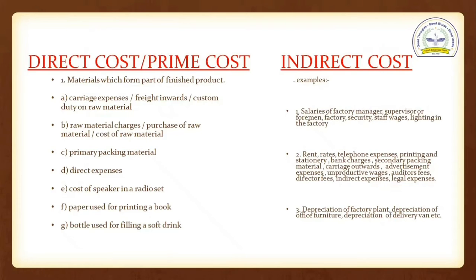These costs are basically variable in nature, depending upon the production. Primary packing material, then direct expenses, cost of speaker in a radio set, paper used for printing a book, bottle used for filling a soft drink. So these all come under the direct cost.